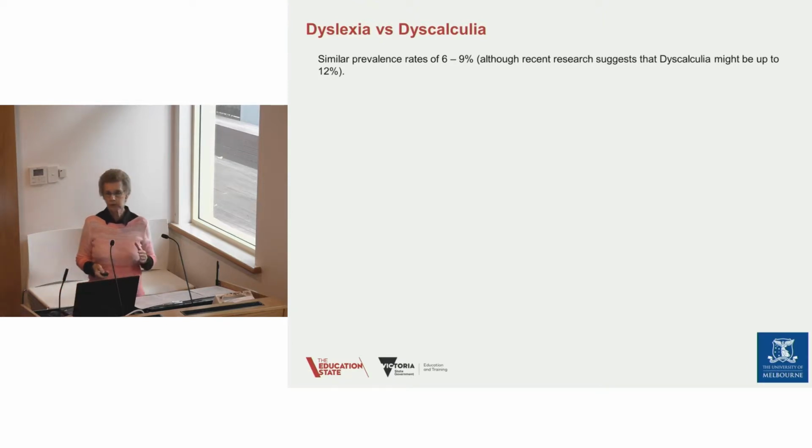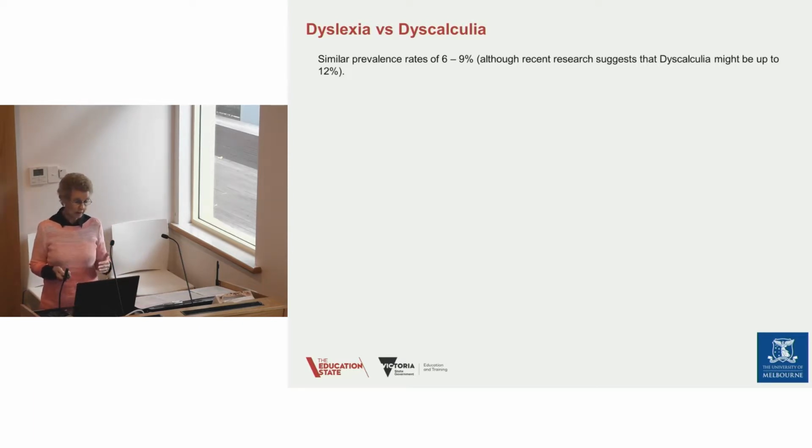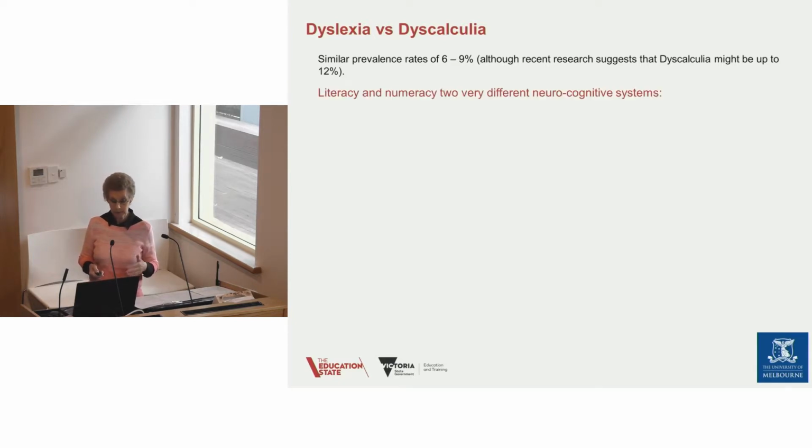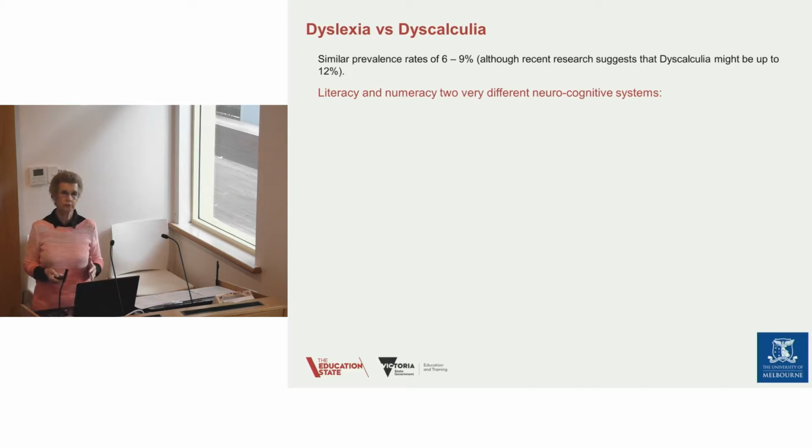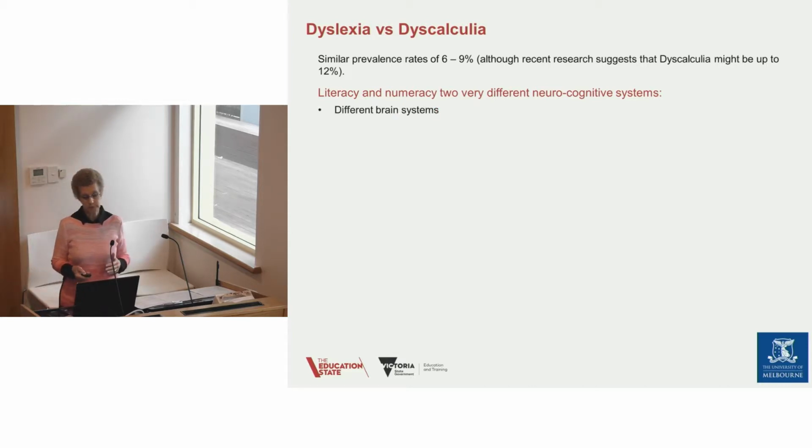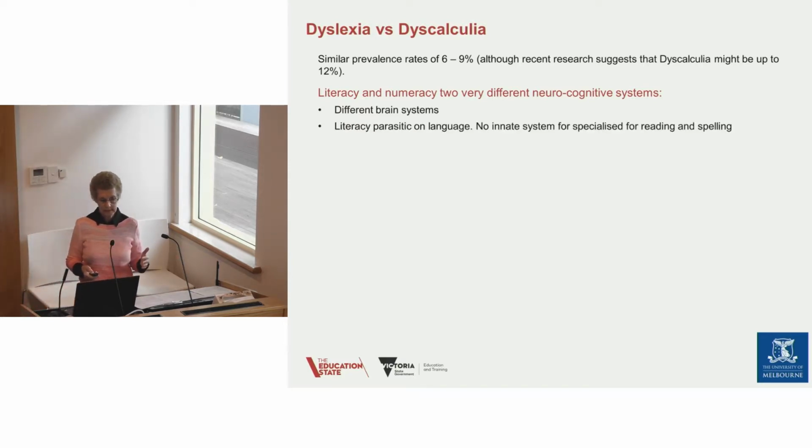Now, I need to just talk about dyslexia compared to dyscalculia. I talked earlier about the similar prevalence rates, although now that we're more accurate in diagnosing dyscalculia, it looks like it may be up as high as 12%. But there are two very different neurocognitive systems for literacy and numeracy. Different brain systems. I've just shown you the brain system for numeracy. It is quite different for literacy. Literacy is parasitic on language.